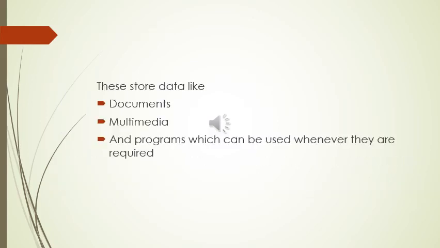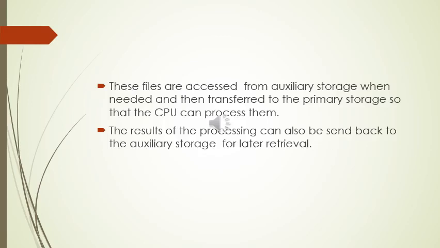These can store data like documents, multimedia, and programs which can be used whenever they are required. These files are accessed from auxiliary storage when needed and then transferred to the primary storage so that the CPU can process them. The result of the processing can also be sent back to the auxiliary storage for later retrieval.